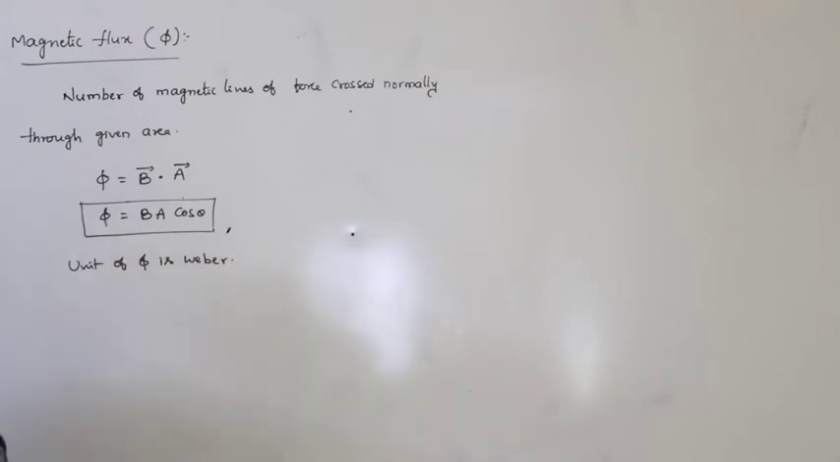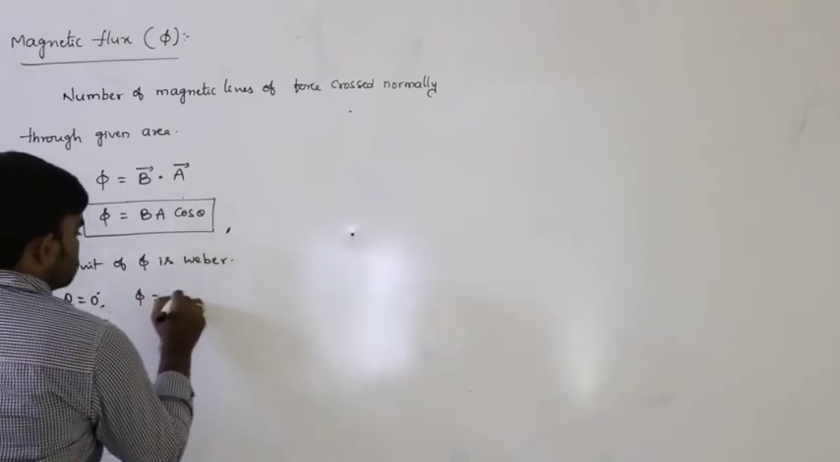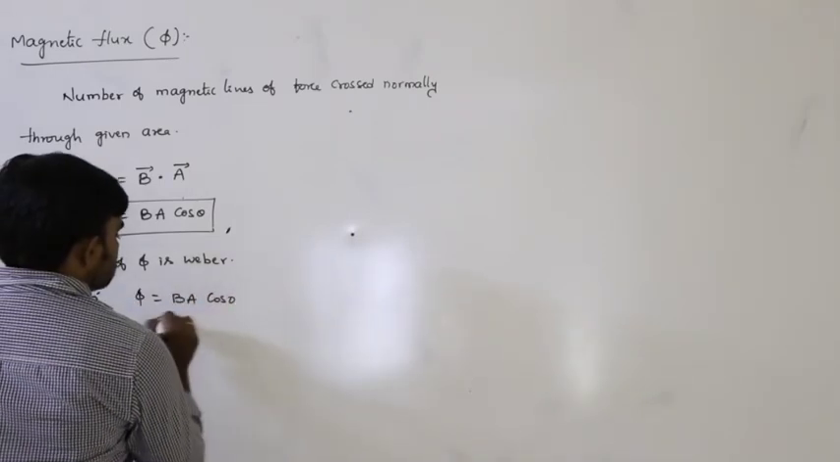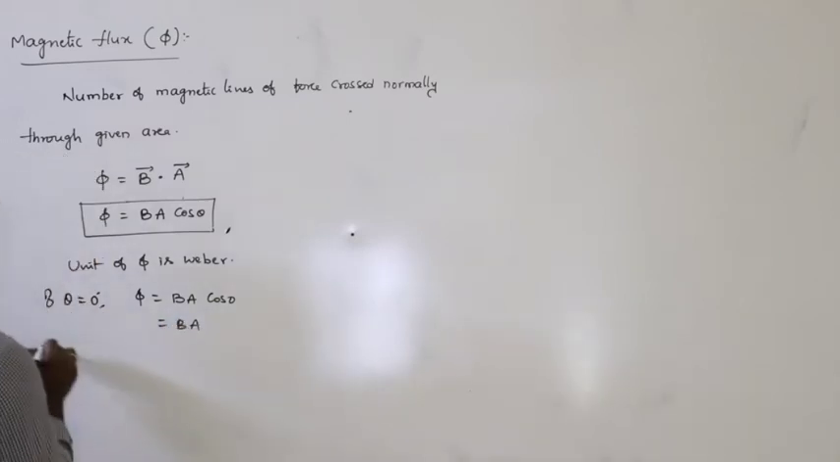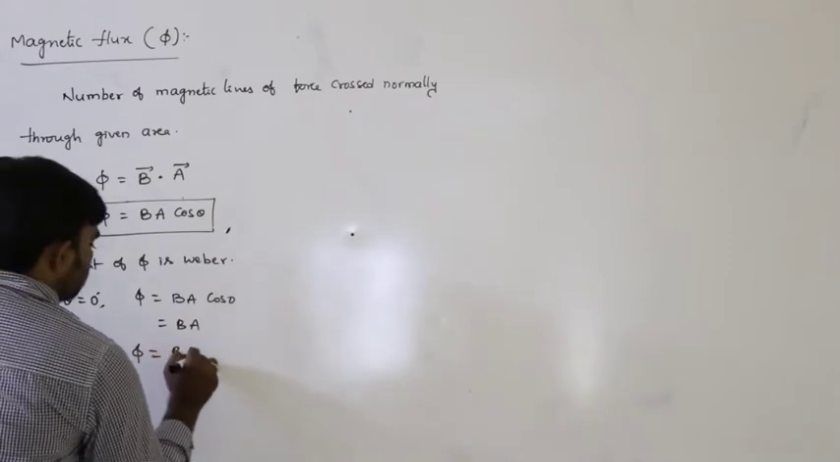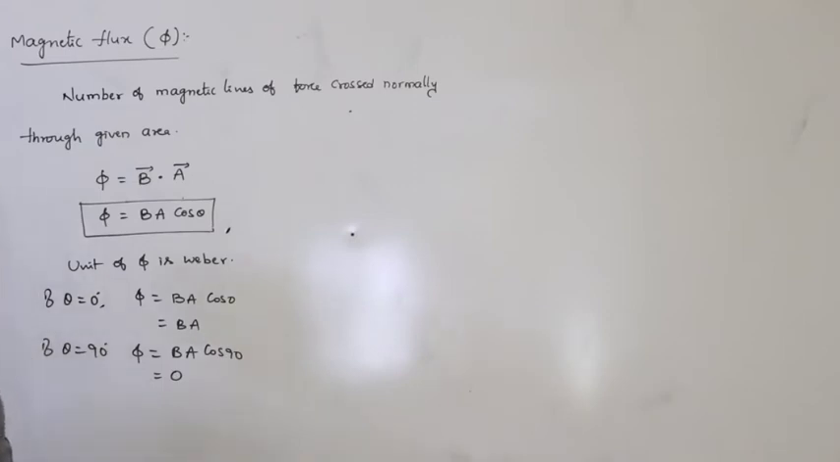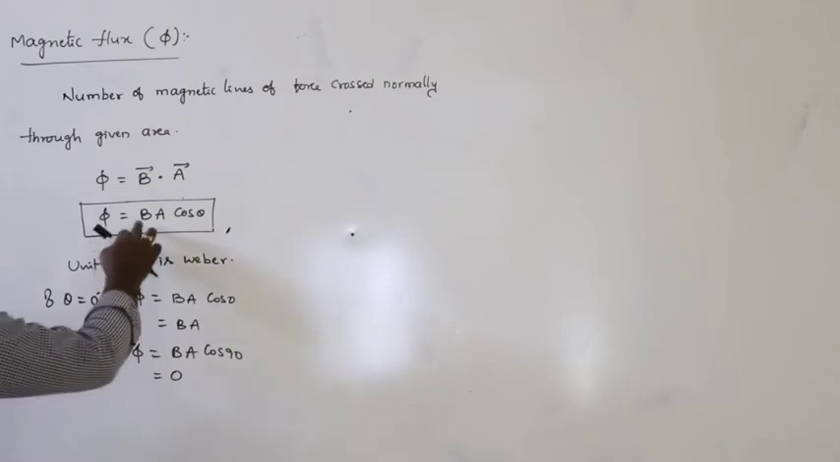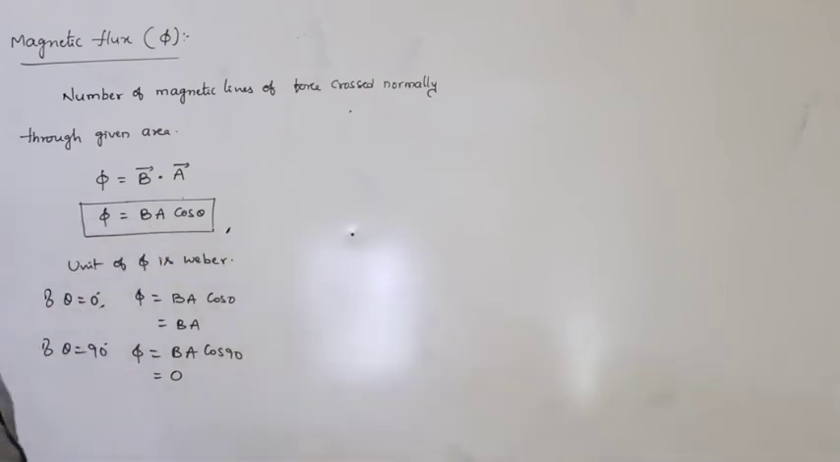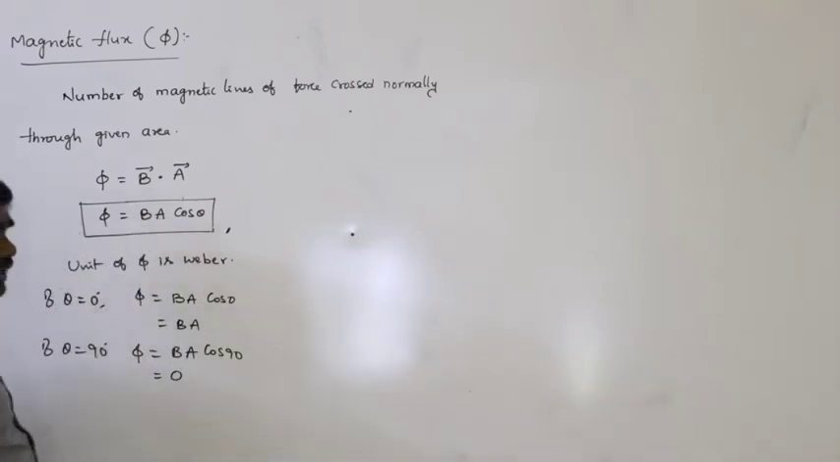If theta is equal to 0, phi is equal to BA cos 0, that is equal to BA. If theta is equal to 90, then phi is equal to BA cos 90. Cos 90 is 0, that means 0. What is theta here? Theta is the angle between the magnetic field and the areal vector.